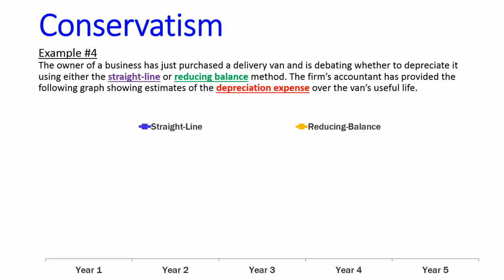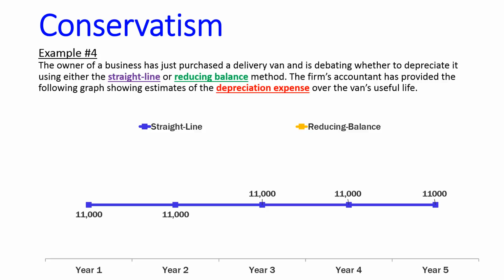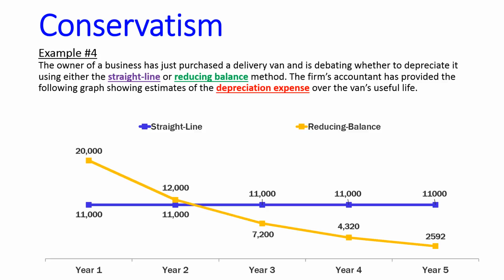Last example, the owner of a business has just purchased a delivery van, and is debating whether to depreciate it using either the straight line or the reducing balance method. The firm's accountant has provided the following graph showing estimates of the depreciation expense over the van's useful life. So with straight line, it'll be $11,000 every year. With reducing balance, we can see it'll be more at the beginning, so it'll be $9,000 more, but at the end, it'll be quite a bit less.